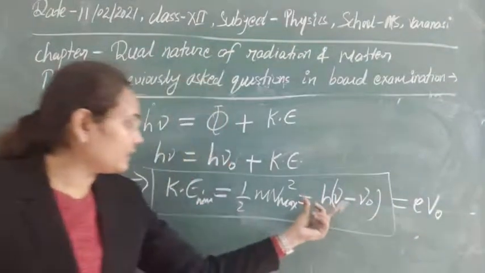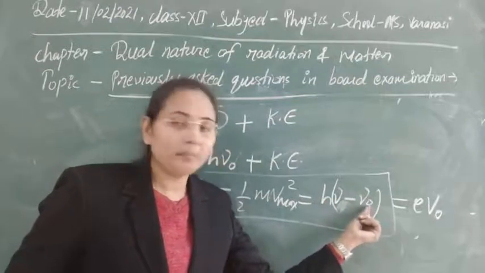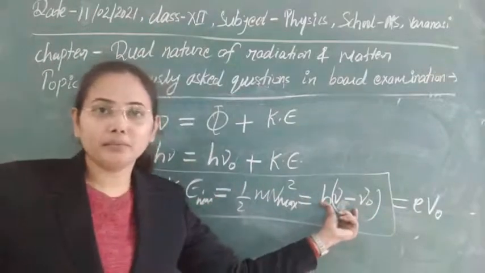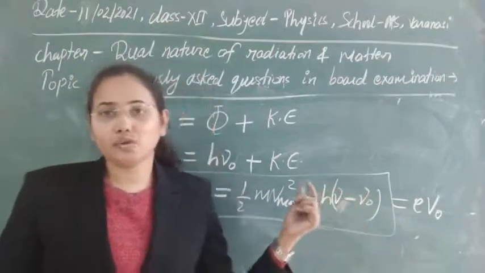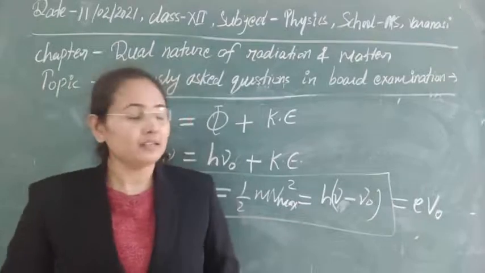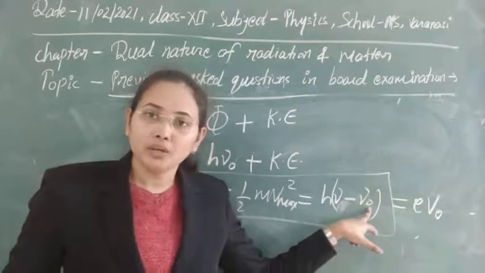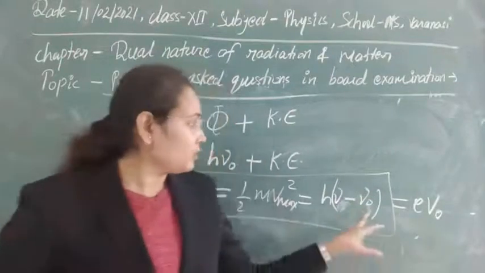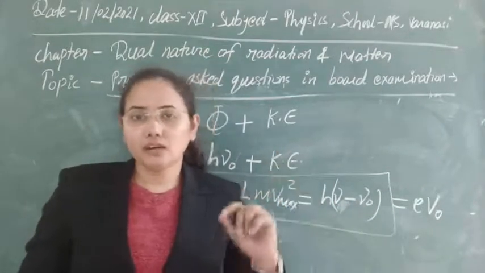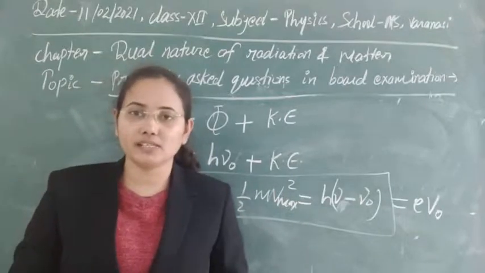And with this condition we can see that whenever this energy or frequency of radiation is less than a particular frequency nu zero, then the kinetic energy becomes negative, and negative kinetic energy is not possible. It means that no electrons will be ejected. So below this value of nu zero, no photoelectric emission will be obtained. This is the minimum value of the frequency above which alone we can get photoelectric emission. So this frequency is known as the threshold frequency.